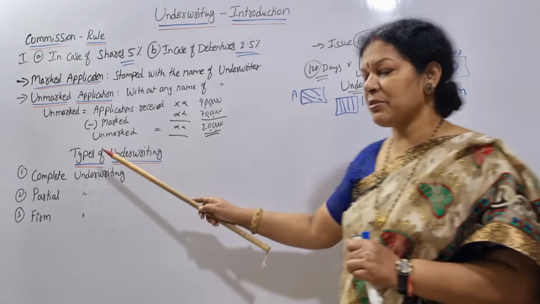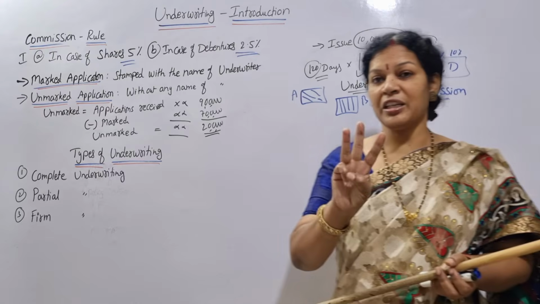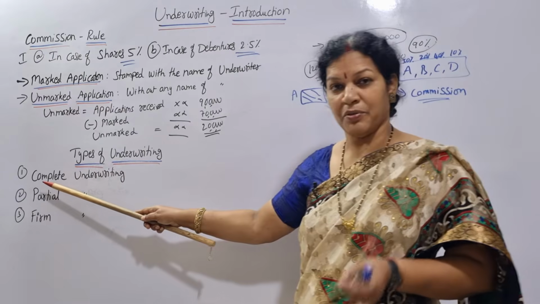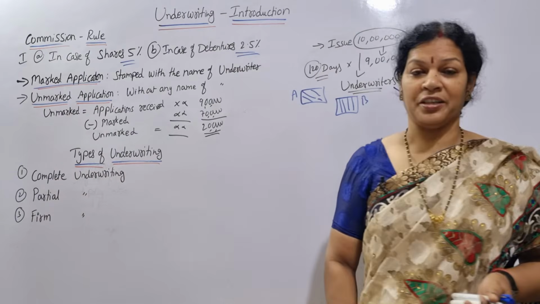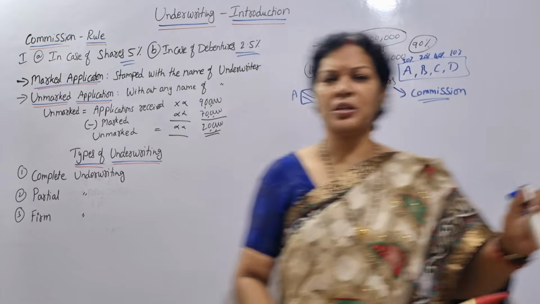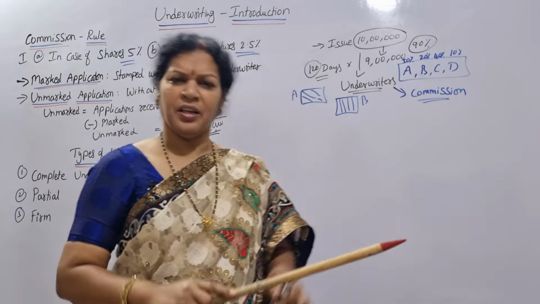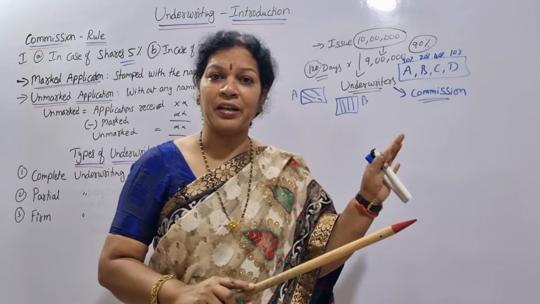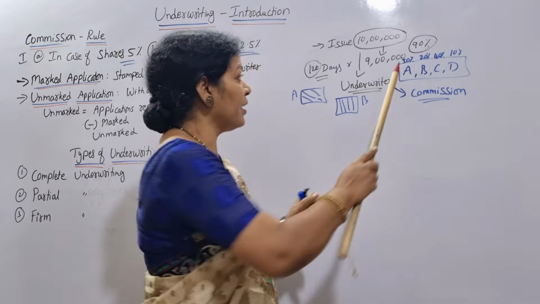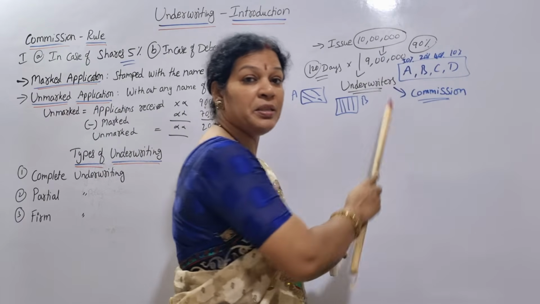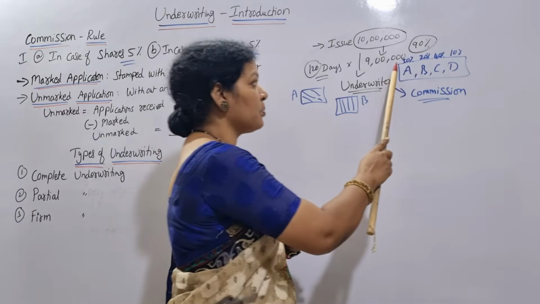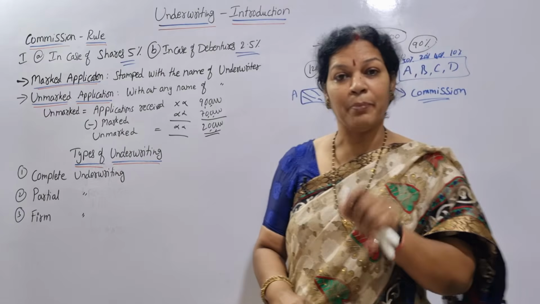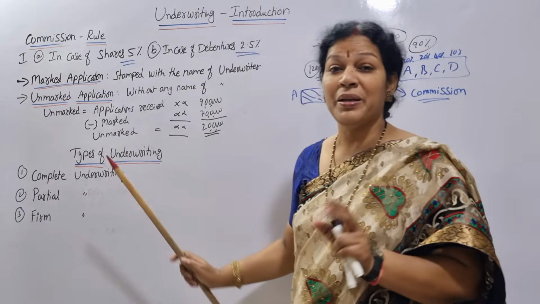Now we'll see the types of underwriters. There are a total of 3 types of underwriters, very important. The first type is complete underwriting. The company has issued 10 lakh shares, and the full 10 lakh is taken for underwriting by underwriters A, B, C, D in certain percentages, meaning fully covered. When fully guaranteed by the underwriters, we call it complete underwriting.